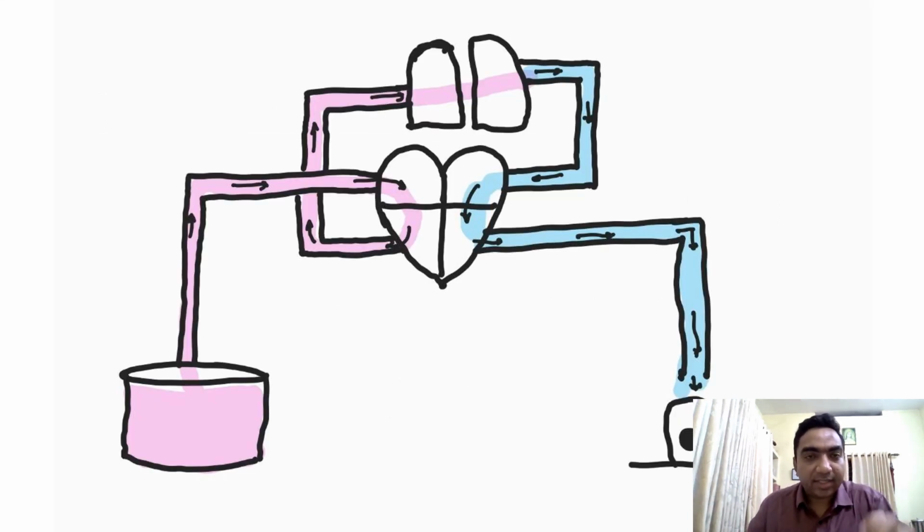Now, let us understand this diagram. This is the venous pool in the body. The blood reaches the right atrium by the great veins, superior vena cava, inferior vena cava. It goes into the right ventricle. Then it reaches through the right pulmonary artery to the lung. From the lung, it returns through the pulmonary veins, reaches the left atrium, to the left ventricle, and finally again through the aorta into the cells, and then again into the venous pool. So this is the normal circulatory pattern.